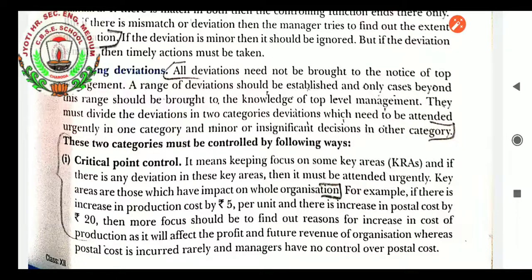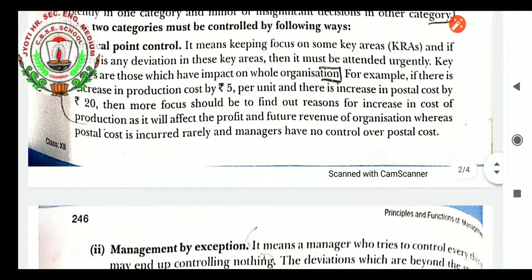It means keeping focus on some key areas, and if there is any deviation in these key areas, then it must be attended urgently. Instead of focusing on every minute thing, the major things must be the main focus. So that is critical point control. The example is very clear. When the production cost is increasing by 5 rupees per unit, this can be controlled, but the postal cost cannot be controlled, while the production cost can.